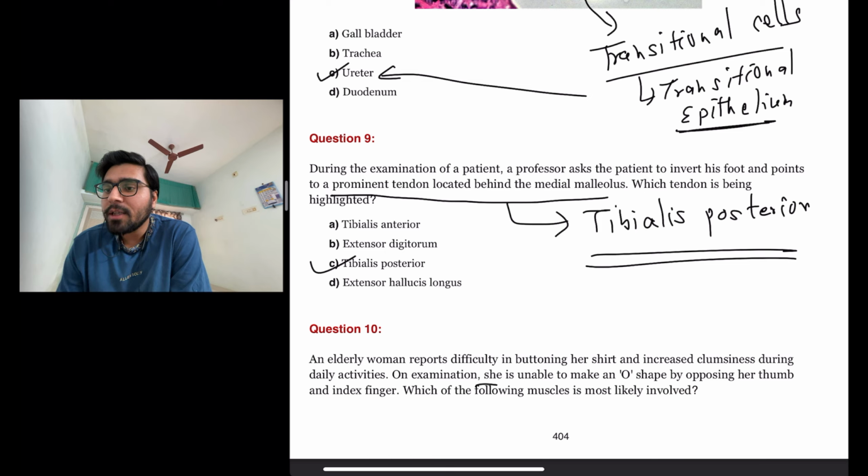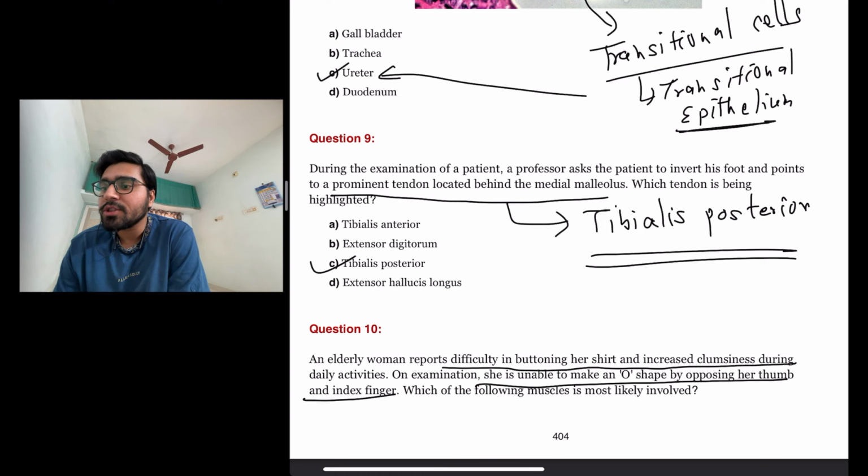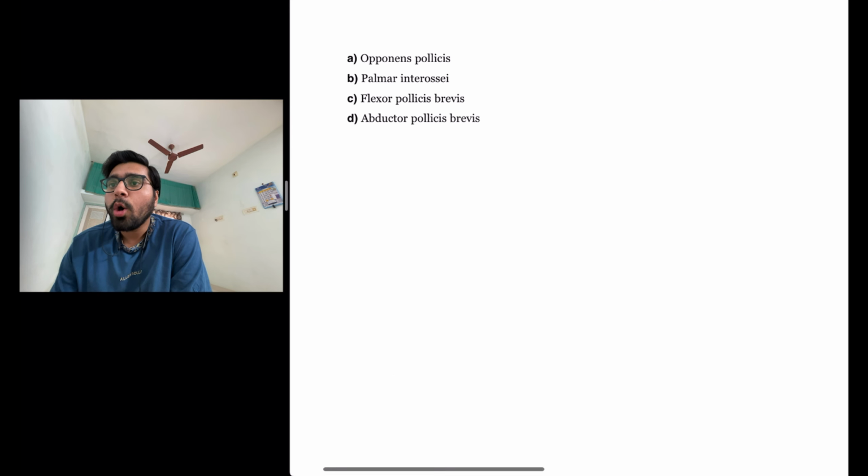So she is unable to make O shape by opposing her thumb and index finger, as well as reporting the difficulty in buttoning shirt and increased clumsiness in daily activities. So these are the symptoms that are described in the question. So let us look at the options. Opponens pollicis, palmar interossei, flexor pollicis brevis, and abductor pollicis brevis.